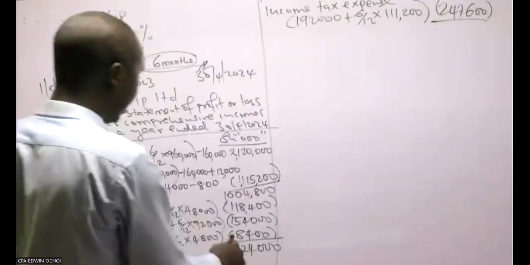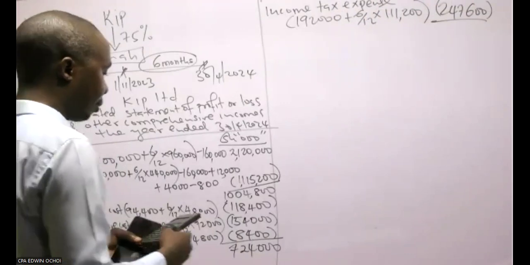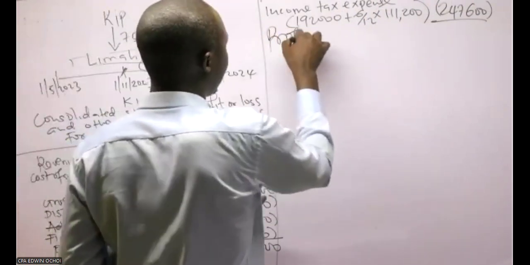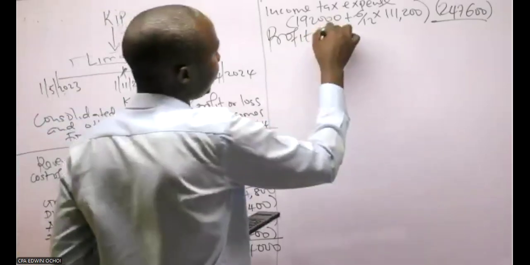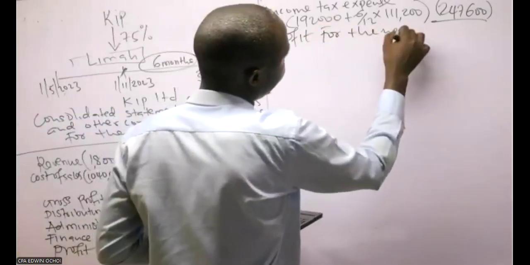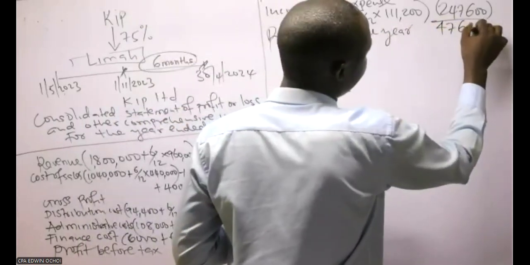If I deduct that from 724,000, profit after tax, that is profit for the year, will be 476,400.